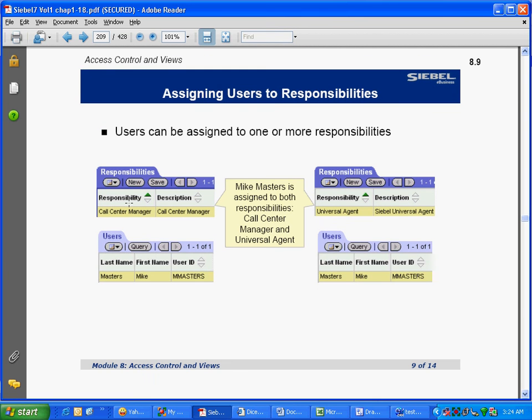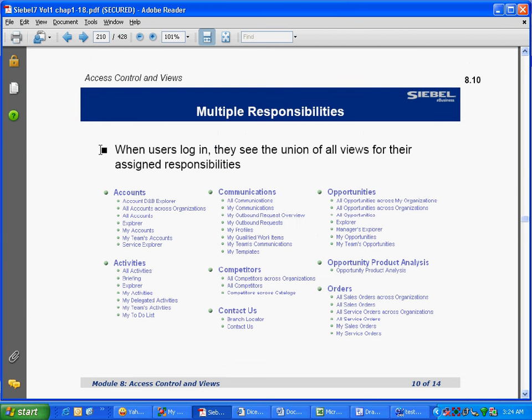Assigning users to responsibilities. Users can be assigned to one or more responsibilities. Yes? Multiple responsibilities. They see the union. I have to explain in detail in chapter 8. What is meant by union?